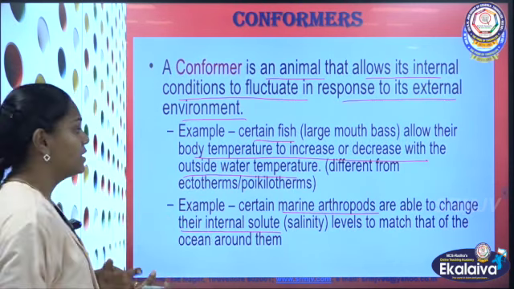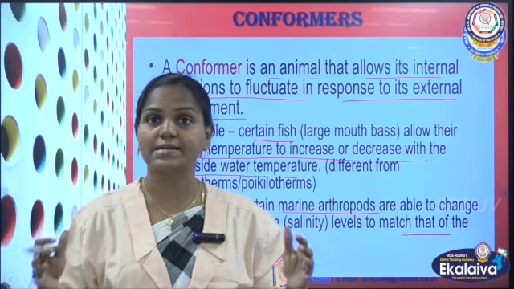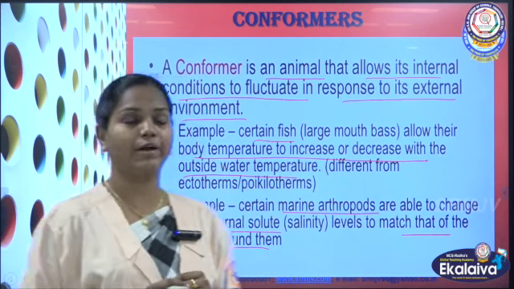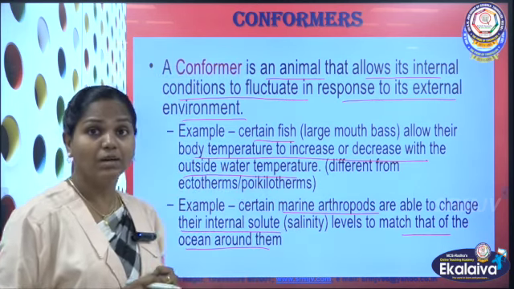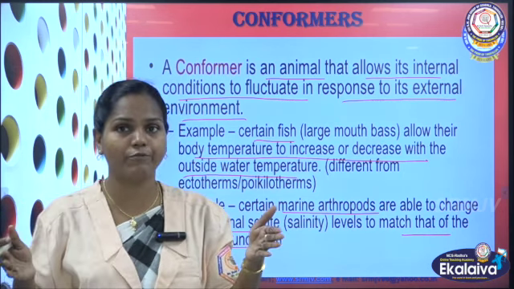So they adjust their solute level to match that of the ocean around them, because it is salt water. According to the solute concentration in that water, these organisms will change their body fluids' solute concentration. So in response to the external environmental condition, they are changing their body condition. They are not maintaining a steady condition in their body, and these types of animals we call conformers. Is that clear? The difference between regulators and conformers?